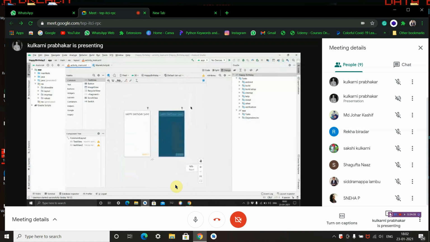These are the two basic interfaces which I have designed in Android Studio by adding different templates, taking the empty templates and adding text to it, which the text part will be taken by Sidramappa. See, this is the text part. Happy birthday from PK. You can see this. I'll try to enlarge it.